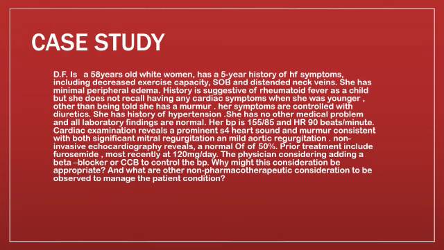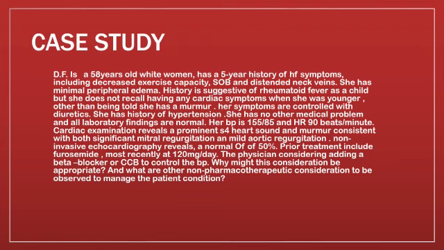Now, we have the case study. Here we have a woman of 58 years of age, and she has a history of heart failure symptoms, like decreased exercise capacity, shortness of breath and distended neck veins. She has minimal peripheral edema, and history suggested that she had rheumatic fever when she was a child. Also, the cardiac symptoms were not there when she was younger, and she has a small murmur, and she is presently controlled with diuretics.